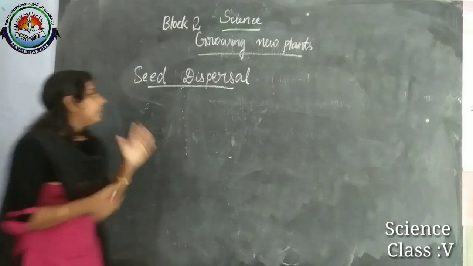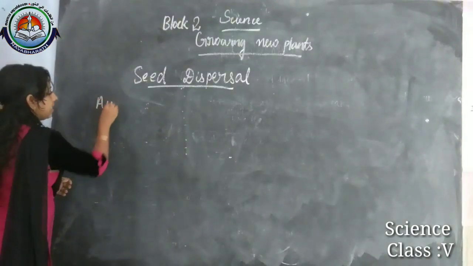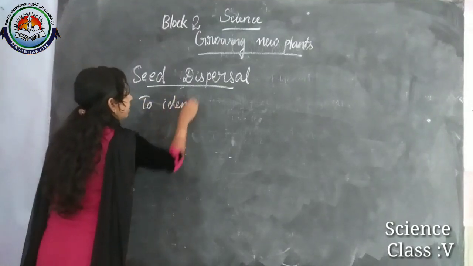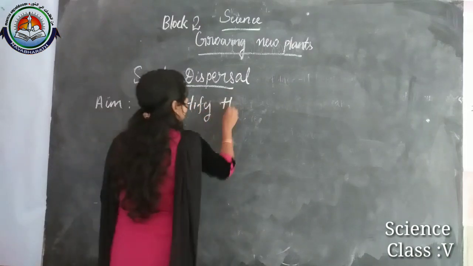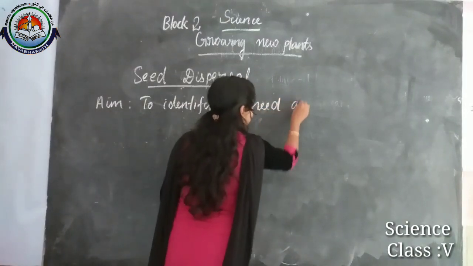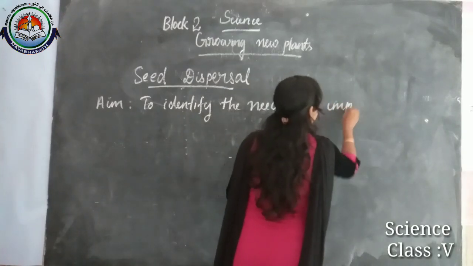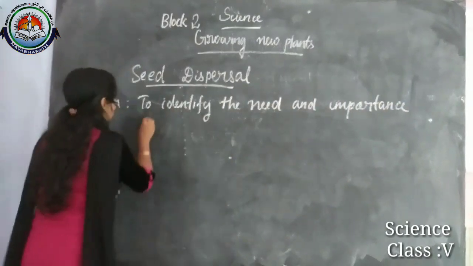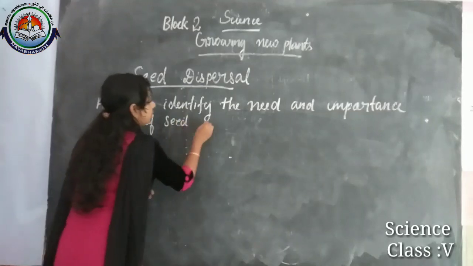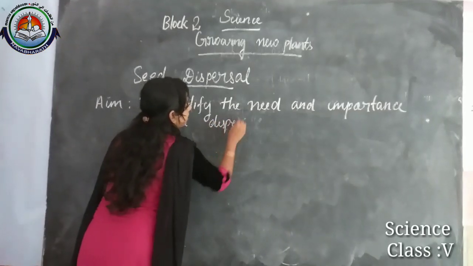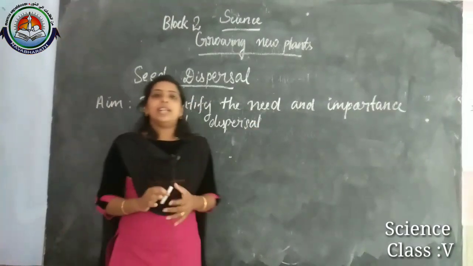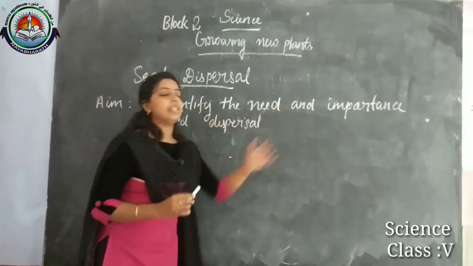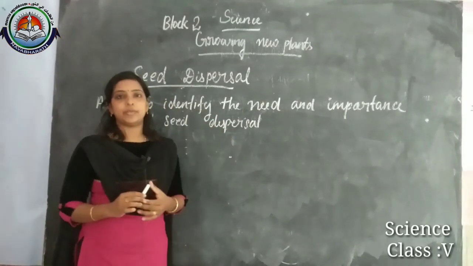In this lesson mainly we are going to discuss. The aim of this lesson is to identify the need and importance of seed dispersal. Okay, listen. So in this lesson we mainly discuss the need and importance of seed dispersal.